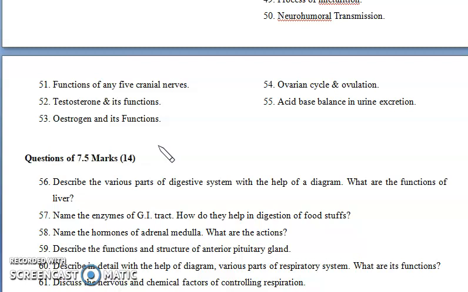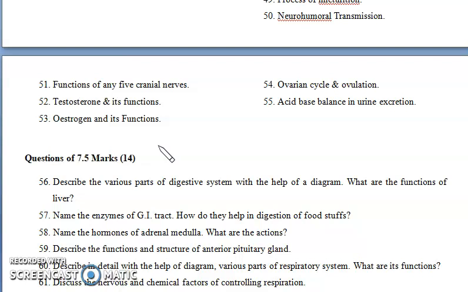So if there is a requirement of your body for acid as well as base, then the urine which is going to be excreted, the amount is going to be reabsorbed. That is how acid base balance is regulated in your excreted urine, right?